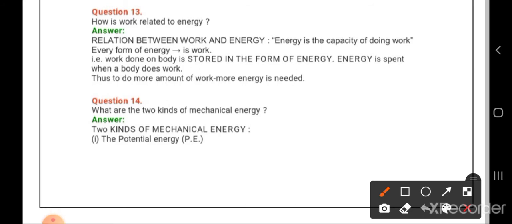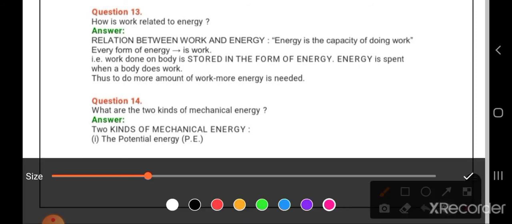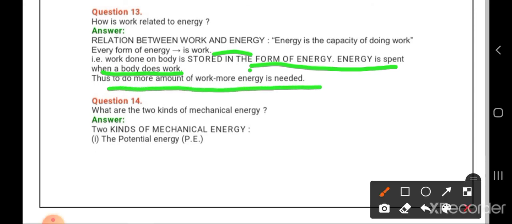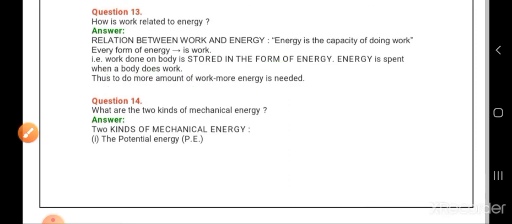How is work related to energy? Now the relation between work and energy is given by: energy is the capacity to do work. Isn't it? Every form of energy will be in the form of work done. Every form of energy will be work itself. That is, work done by a body is stored in the form of energy, and energy is spent when the body does work. Thus, to do more amount of work, more energy is needed. So, this is all with your question number 13.